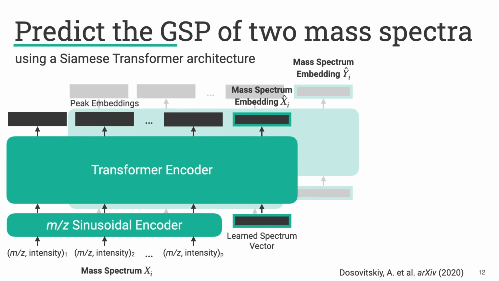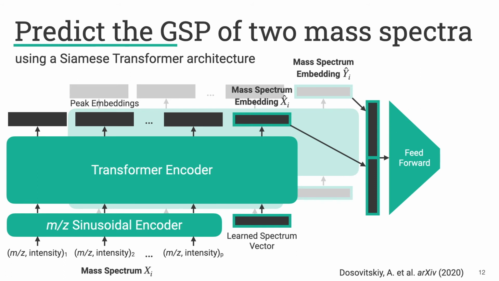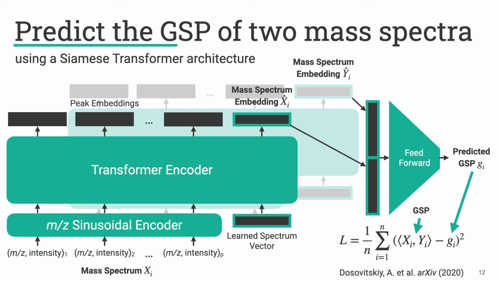Here it's spectrum Y. Then we concatenate the embeddings for these two, send them through a feed-forward neural network, and the output of that neural network is the predicted GSP between those two mass spectra. And our loss function is then the mean squared error between the true GSP, which is our target, and our prediction. And so this is how we're going to train our network.